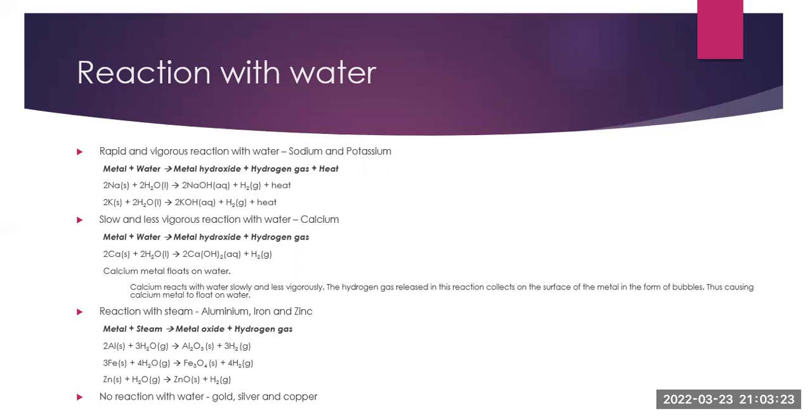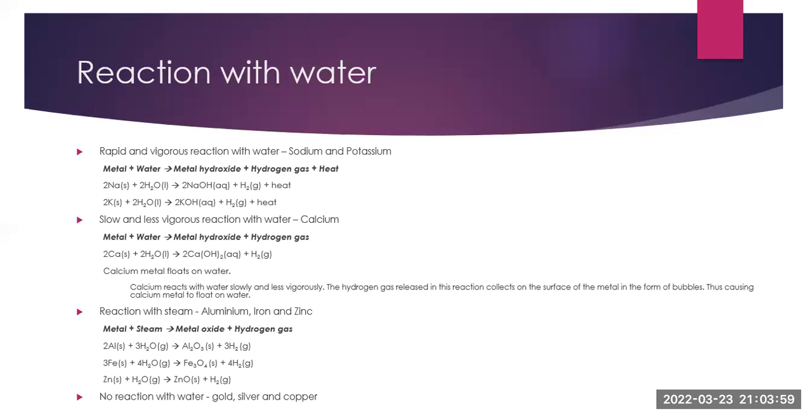Here, the general reaction is metal plus water gives us metal hydroxide plus hydrogen gas plus heat. That is, this reaction is an exothermic reaction. So the chemical equation is 2Na plus 2H2O gives us 2NaOH plus H2 plus heat. Similarly, for potassium, the chemical equation is 2K plus 2H2O gives us 2KOH plus H2 plus heat.